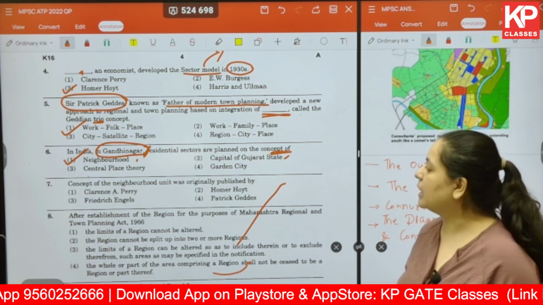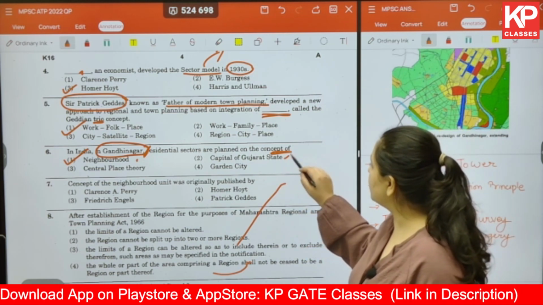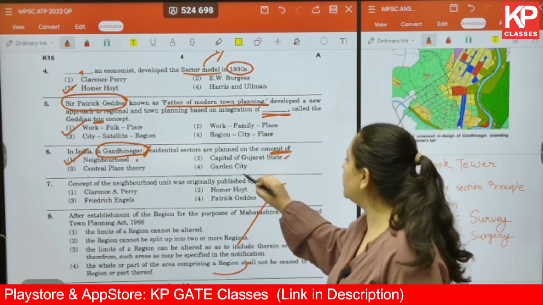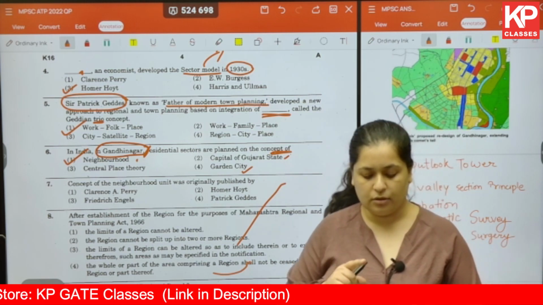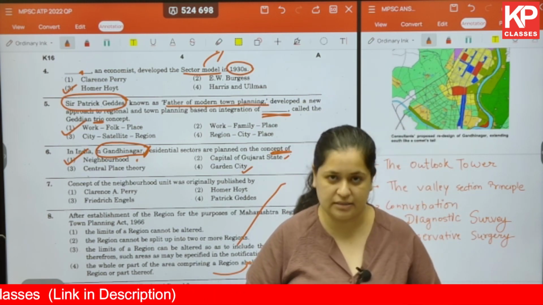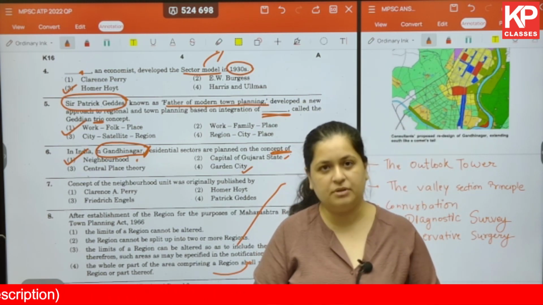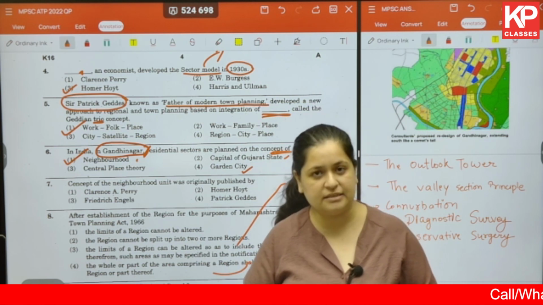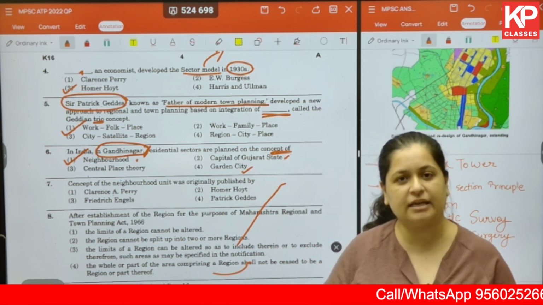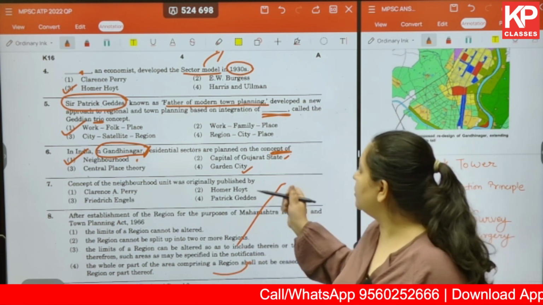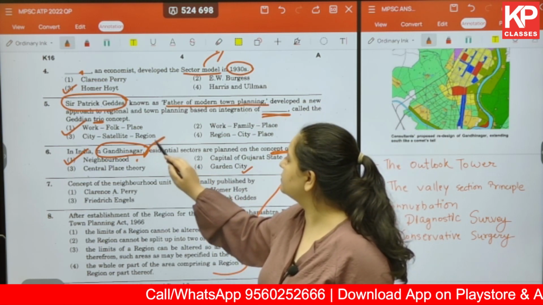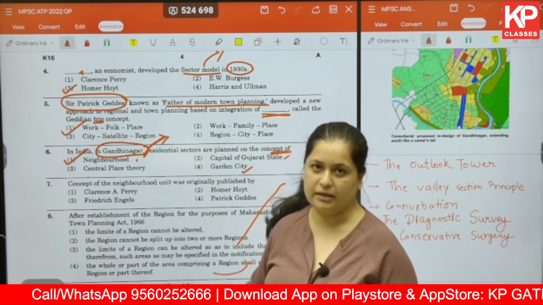Now let us look at the other options as well. Capital city of Gujarat we've already discussed. What about garden city? Who gave the concept of garden city? Question number 1. Question number 2, are there any cities based on the garden city concept? And the third question that you can look into is, who planned Gandhinagar?